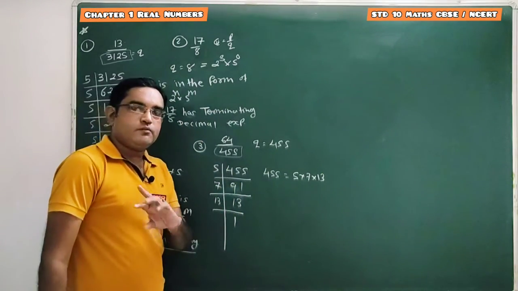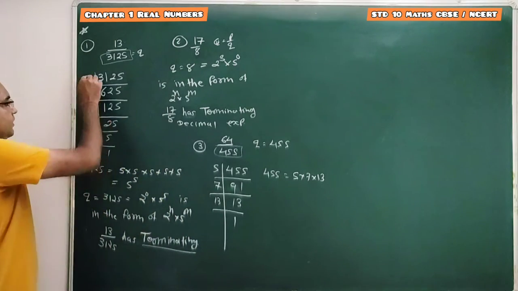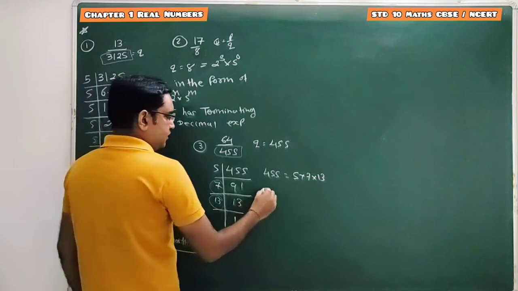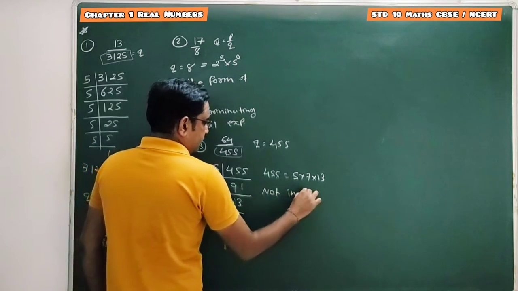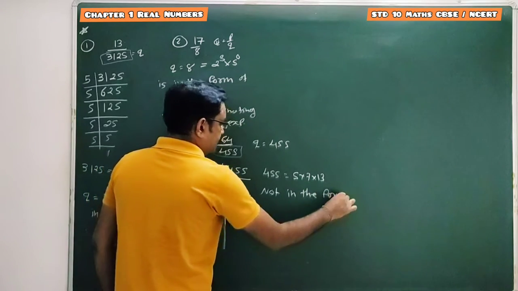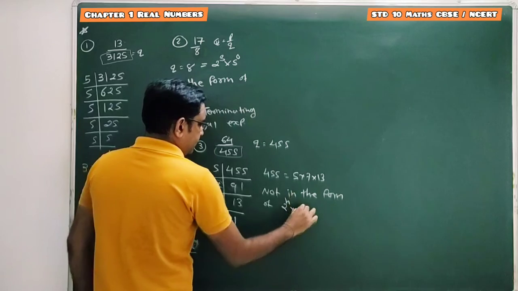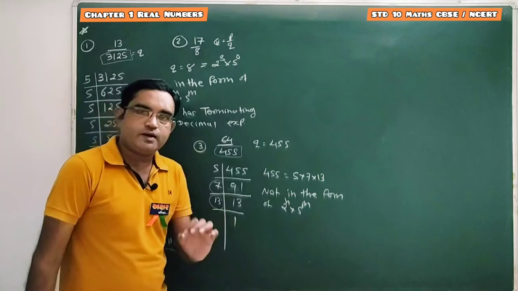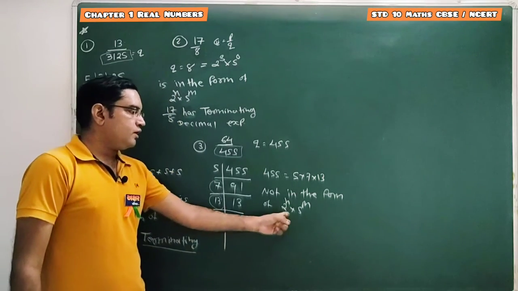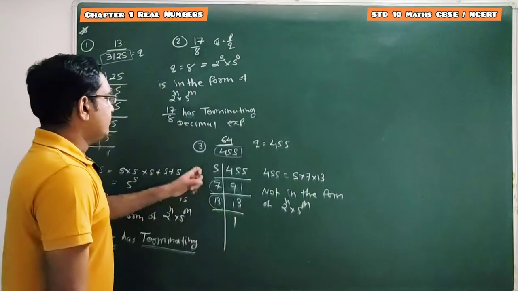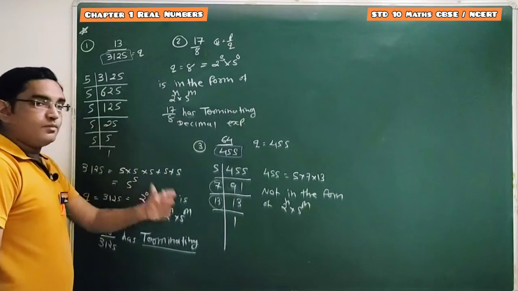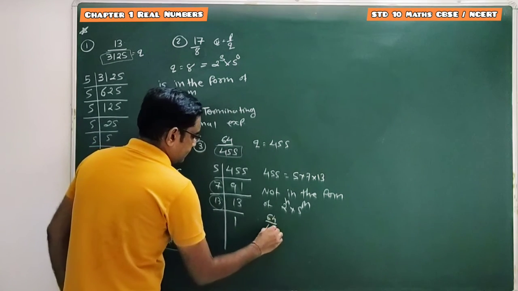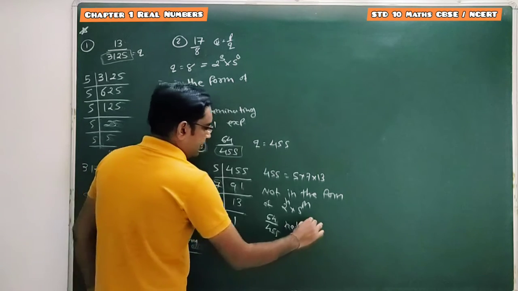प्राइम फैक्टराइजेशन मस्ट बी इन द फॉर्म ऑफ 2 and 5 ओनली. ये जो प्राइम फैक्टर मिल रहे हैं ना, या 2 और 5 के फॉर्म में होना चाहिए. यहाँ पर 7 भी आ गया, 13 भी आ गया. सो दिस इज़ not in the form of 2 raised to n into 5 raised to m. Prime factorization of denominator of given rational number must be in the form of 2 raised to n into 5 raised to m. Then and then we can say given rational number has terminating decimal expansion, otherwise it has not terminating decimal expansion.